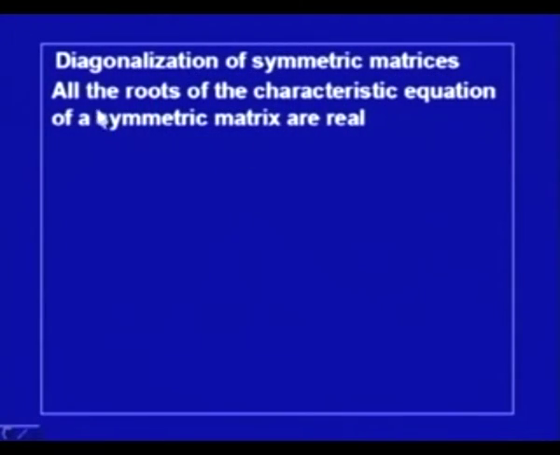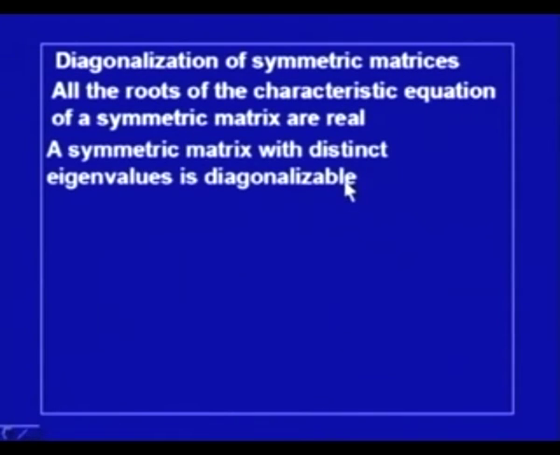Now, we talk about diagonalization of symmetric matrices. This is important because we have already seen that all the roots of the characteristic equation of a symmetric matrix are real. So, this is one condition for diagonalization of a matrix. All the roots should be real, then if they are distinct, it is diagonalizable. So, if all the roots of the characteristic equation of a symmetric matrix are real, the symmetric matrix can be diagonalized. Further, a symmetric matrix with distinct eigenvalues is diagonalizable. So, symmetric matrices are one category of matrices which can be diagonalized.